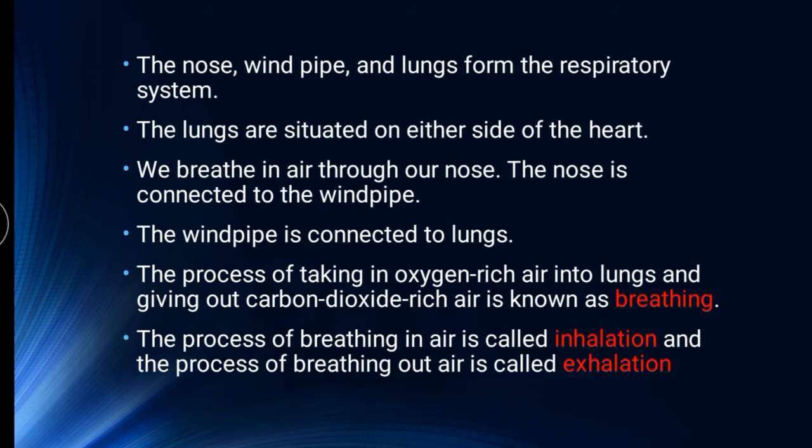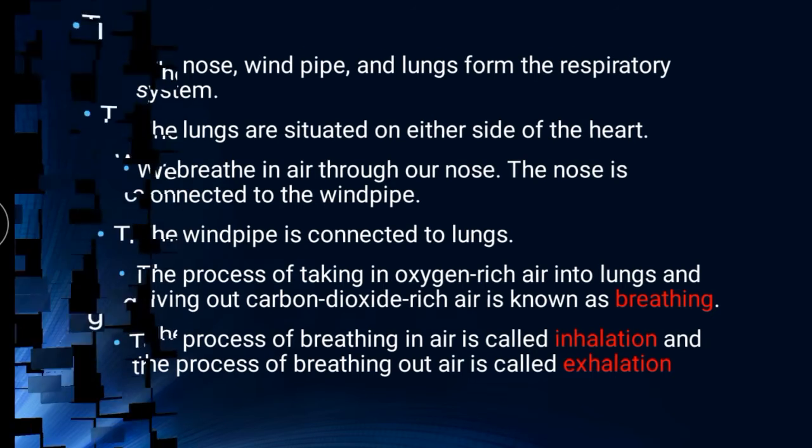So what are the organs associated with the respiratory system? The nose, windpipe and lungs. So what is breathing? The process of taking in oxygen rich air into the lungs and giving out carbon dioxide. That is called breathing. Do you understand?